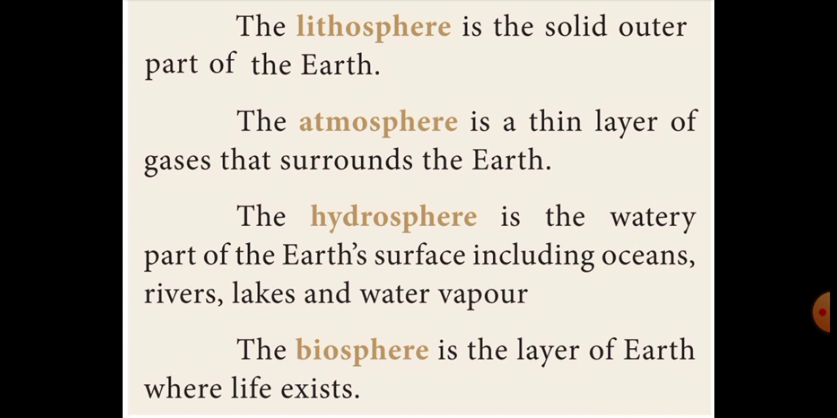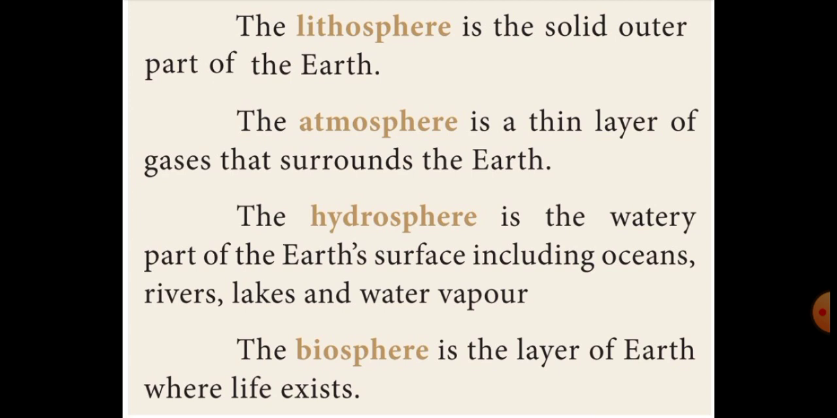Lithosphere is the solid outer part of the earth. Atmosphere is a thin layer of gases that surrounds the earth. Hydrosphere is the watery part of the earth's surface, including oceans, rivers, lakes, and water vapor. Biosphere is the layer of earth where life exists.